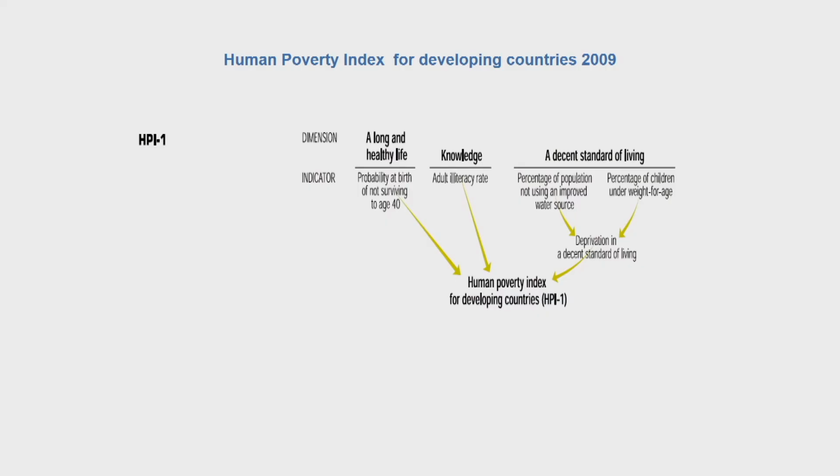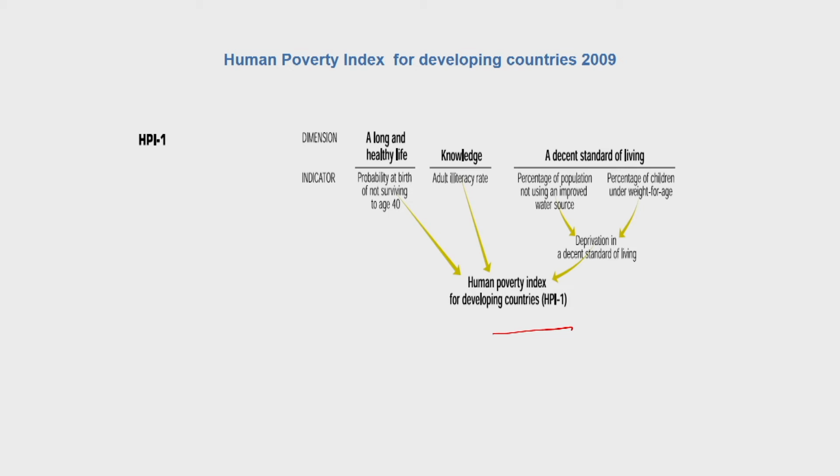So the indicators here are probability at birth of not surviving till age 40, adult illiteracy rate, percentage of people not using an improved water source, percentage of children underweight for age, and then a deprivation in a decent standard of living, based upon which the human poverty index for developing countries is calculated.